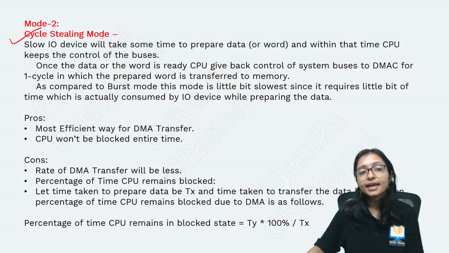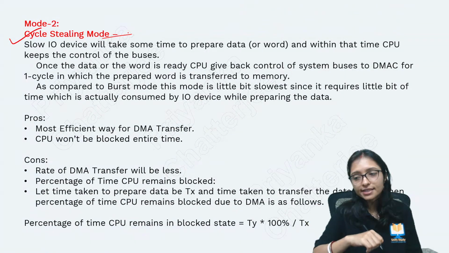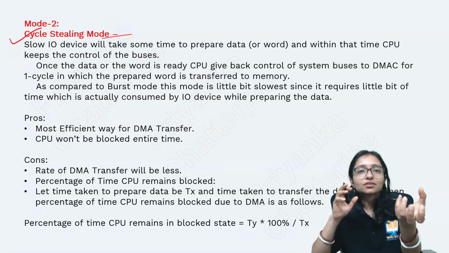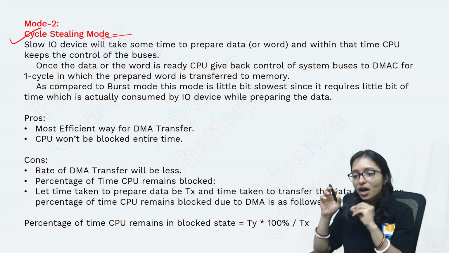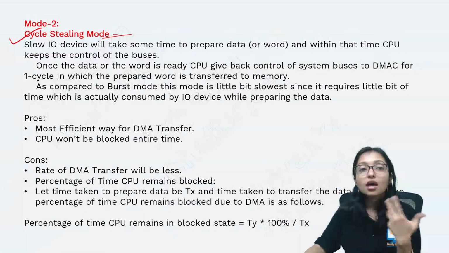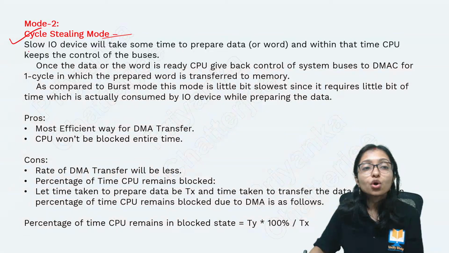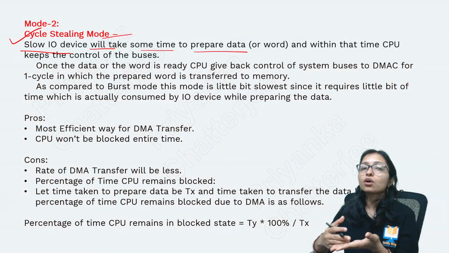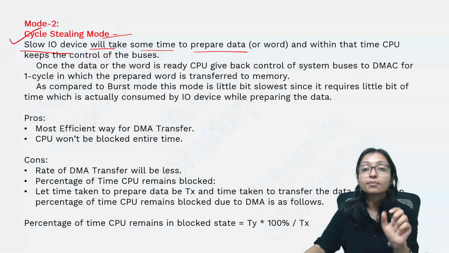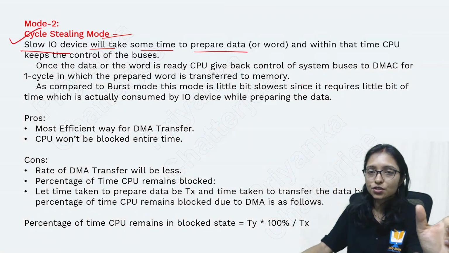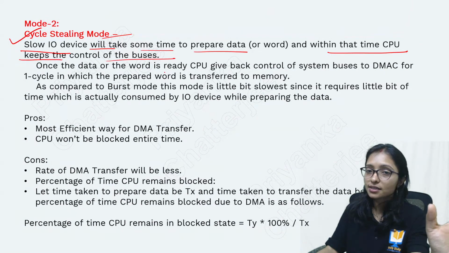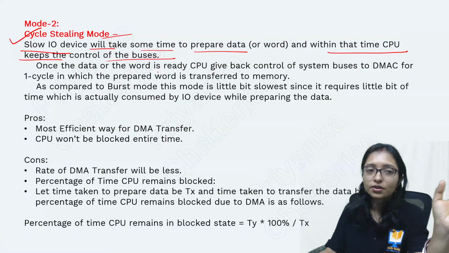Next one is cycle stealing mode. Now what is cycle stealing? Stealing means what? Theft, right? You are going to steal something. How is the stealing going on? A slow input-output device will take some time to operate on the data. When it is working with a slow input-output device, it is taking some time. That time is actually wastage, right? Within that, the CPU keeps control of the buses because it is unnecessary wastage of time.